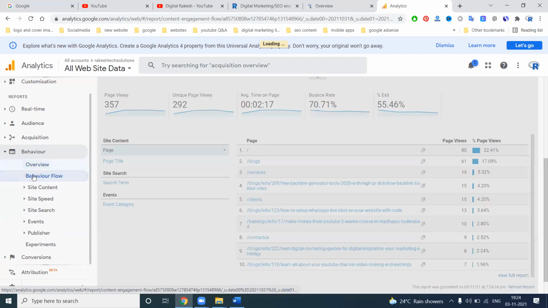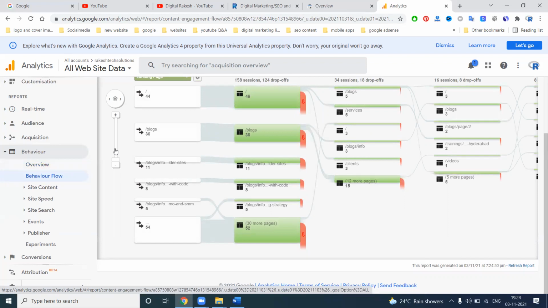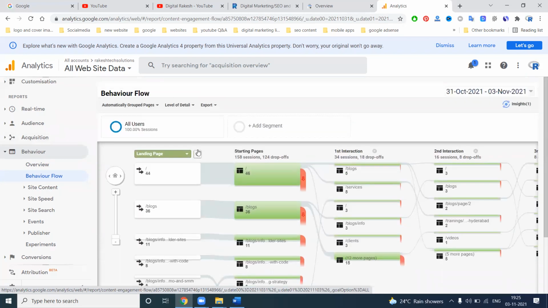Next will be Behavior Flow. It is a complete overview option. In Behavior Flow, a user comes to the home page; where exactly do they exit, and what is the major reason? That is how you can recover traffic and hold it on your website. That is what we discussed with the SEO page, anchor text, and sublinks on each page, so users go one by one to other pages. Automatically traffic will increase and bounce rate will go down. All these options are given in Behavior Flow.